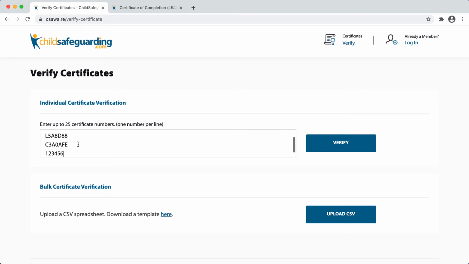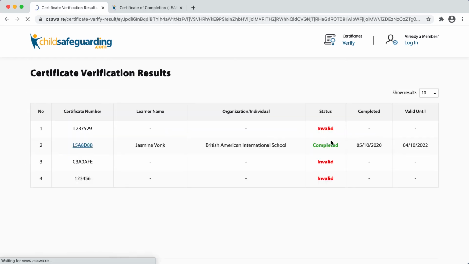What I'm going to do here is I'm going to enter in 4 different numbers. I have a valid certificate, I have an in-progress session, I have a course, notice the C, and then I have just a jumble of numbers. Once you enter in the certificate numbers you want to verify, just click Verify, and then you will be told whether those numbers are valid or invalid in our system.